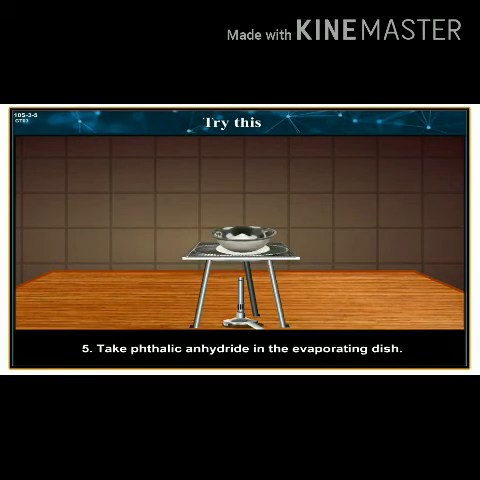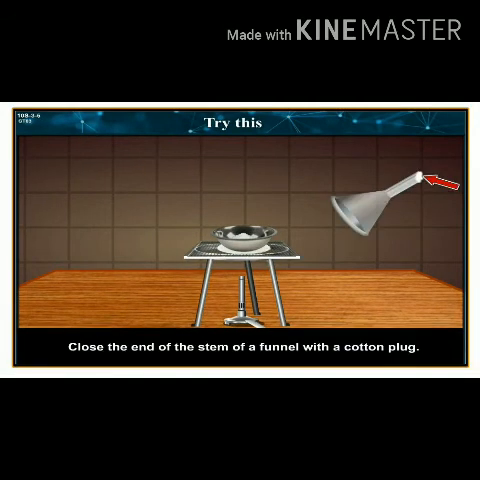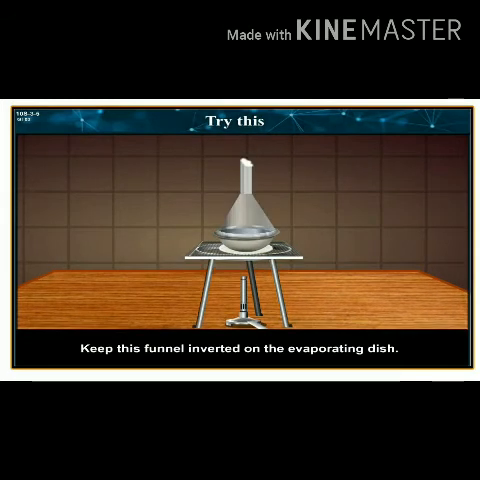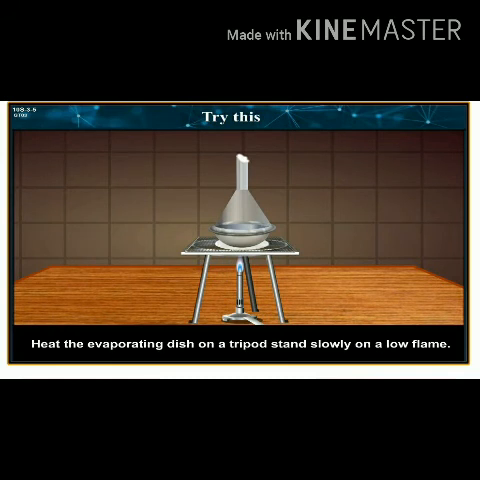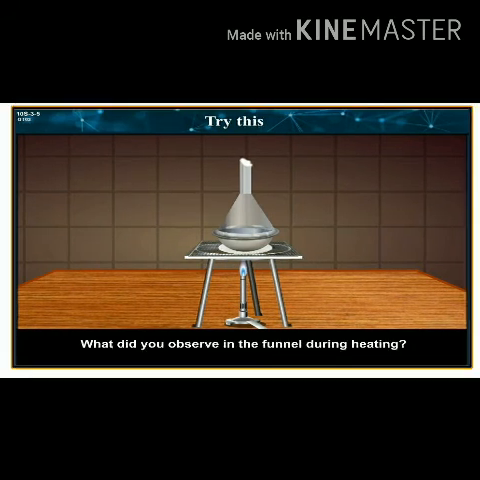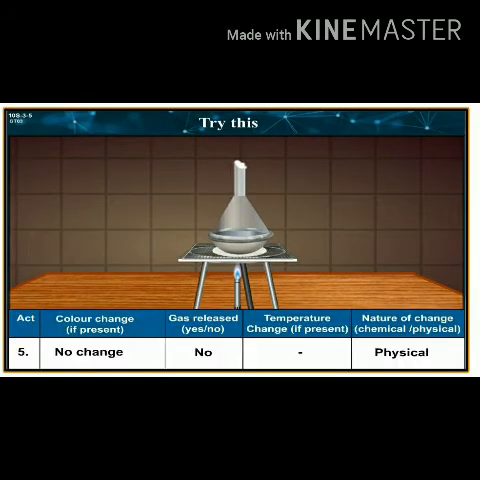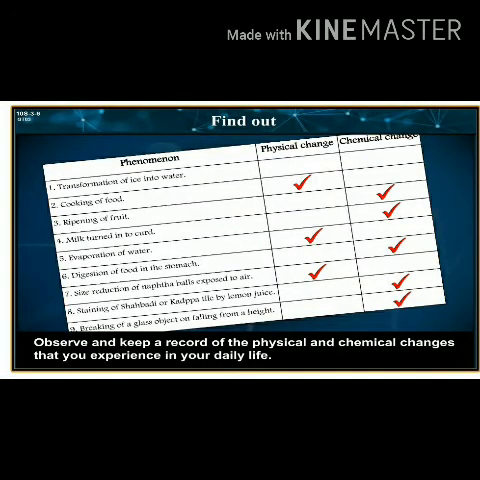5. Take phthalic anhydride in the evaporating dish. Close the end of the stem of the funnel with a cotton plug. Keep this funnel inverted on the evaporating dish. Heat the evaporating dish on a tripod stand slowly on a low flame. What did you observe in the funnel during heating? Observe and keep a record of the physical and chemical changes that you experience in your daily life.